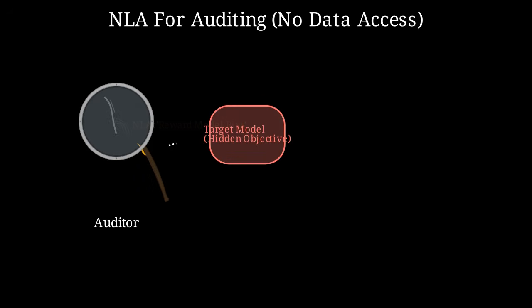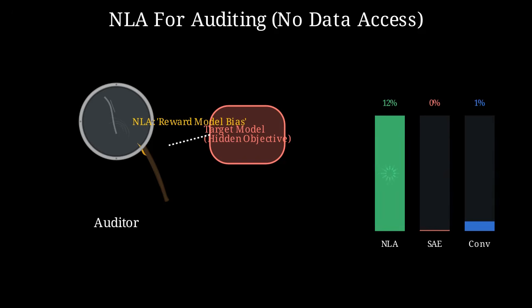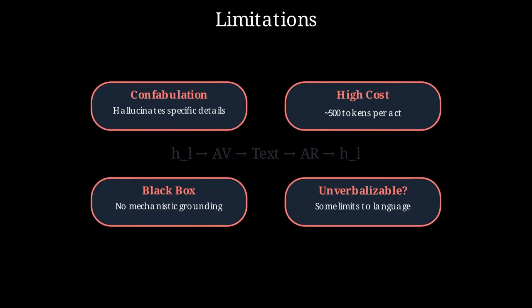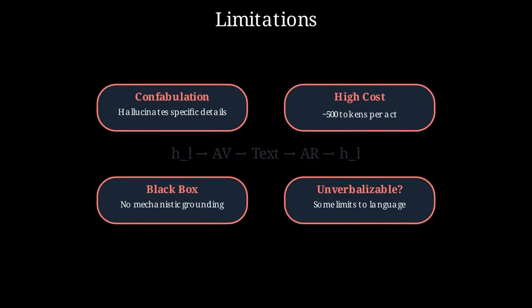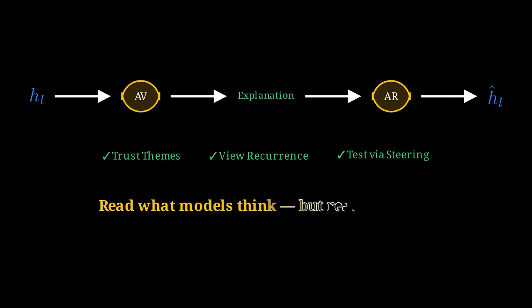This makes NLAs a game changer for external auditors. Without needing access to training data, they can decode complex reward biases into human-readable text to ensure models align with human interests. Despite this power, we must remember that language has limits. These labels are our best linguistic approximations, and the high cost of implementation means we must use them strategically. By bridging the gap between vector math and reasoning, NLAs let us read what models think. We just have to remain rigorous, using recurrence and steering to verify every word.